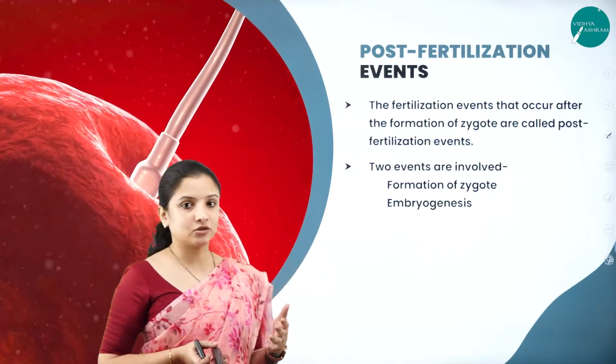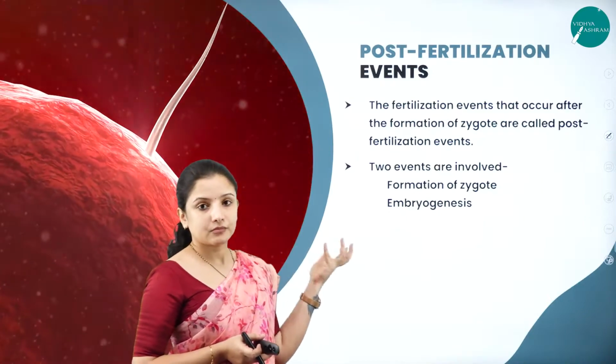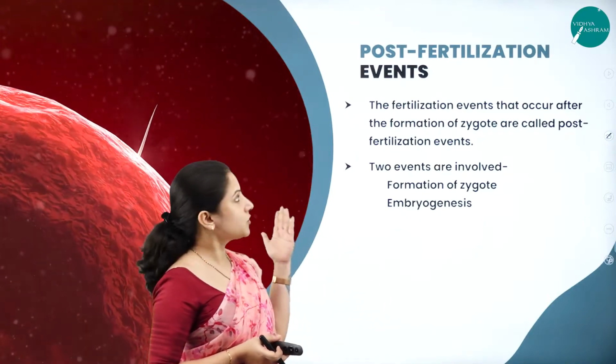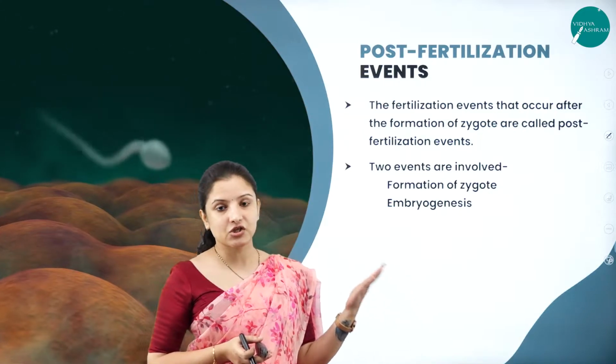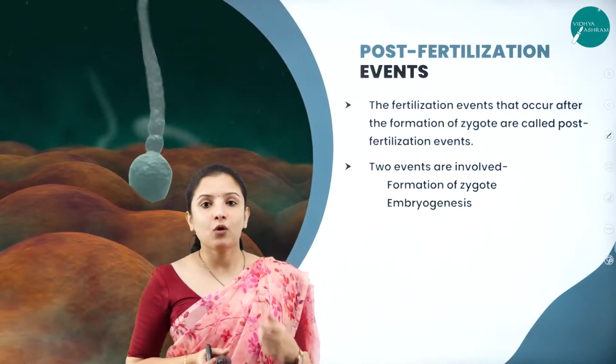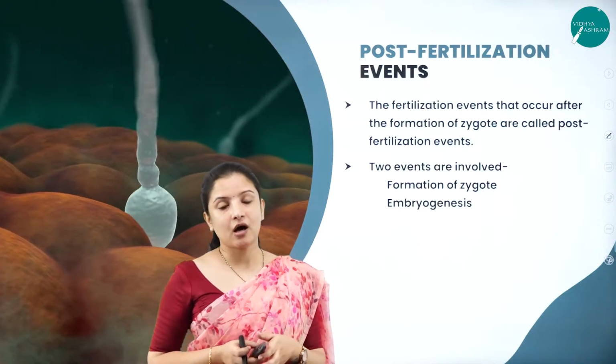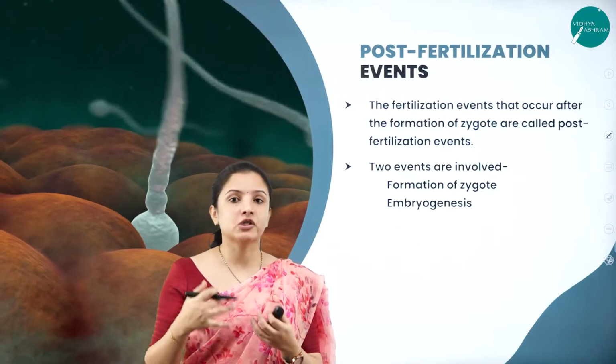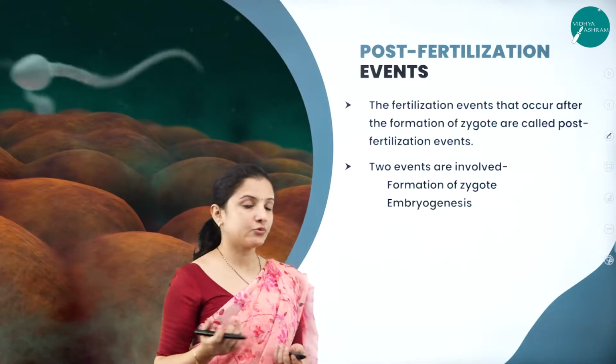Now since we know how the fertilization occurs, we shall move into post-fertilization events, that is, after fertilization occurs, what exactly takes place and how exactly the offspring develops.